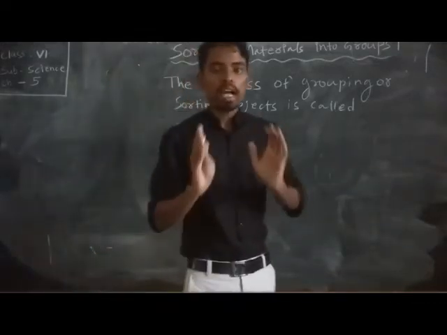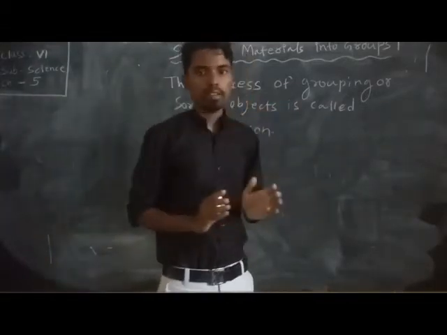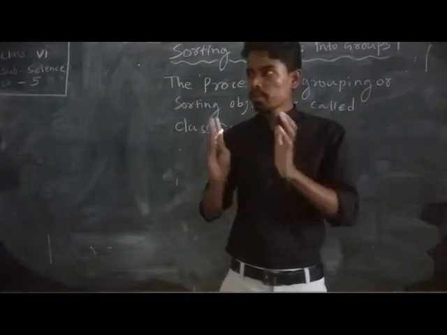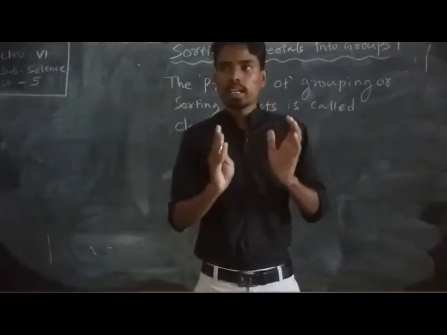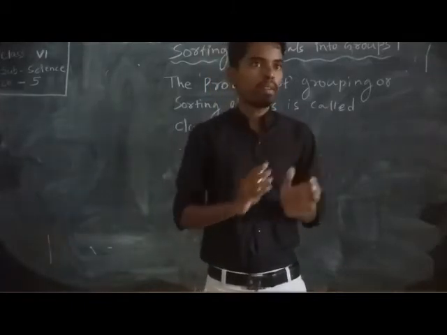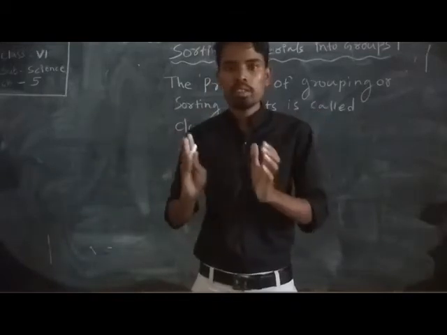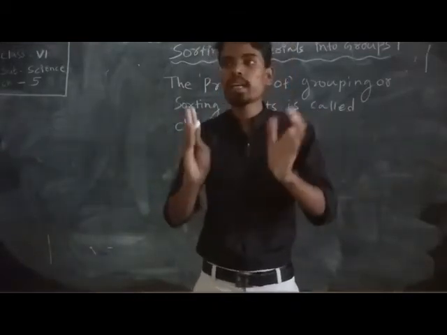Now we will start the different properties of materials. Student, you have seen a grocery shop, and our lab. They classify different materials according to their nature.